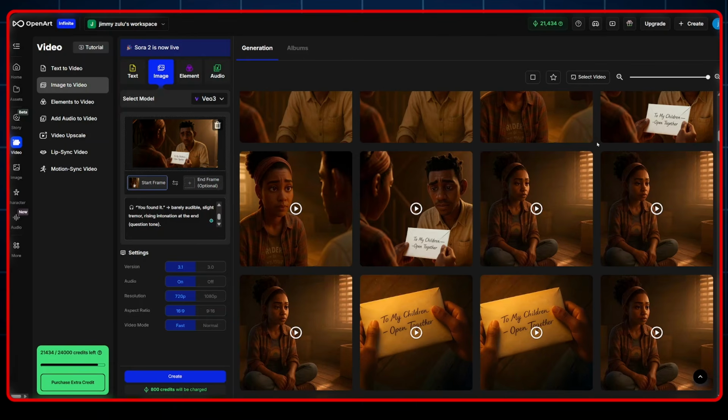From there, all you have to do is repeat the same process. Number 1, upload the image that shows the clear face of your character. And number 2, upload a prompt that describes the tone of your character's voice, the emotions, and how they're expressing themselves. Once all those details are set, just hit create.